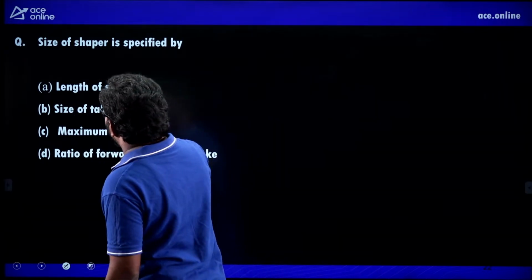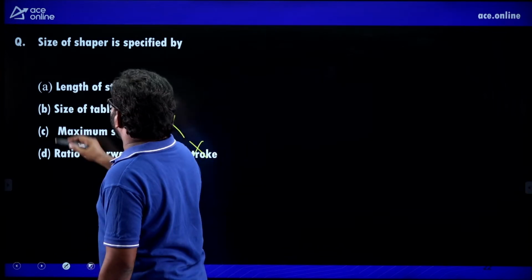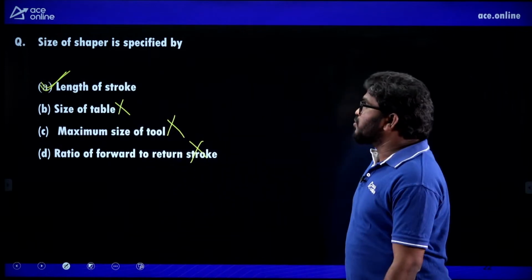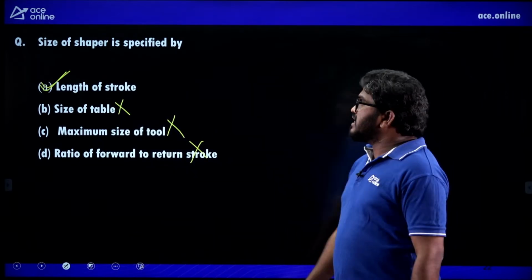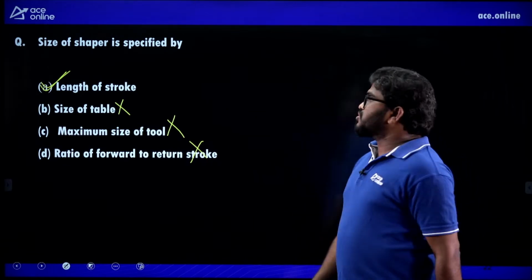So it is independent of the size of the table, maximum size of the tool, or ratio of forward to return stroke. So A is the correct answer. Length of the stroke. Size of the shaper is specified by the length of the stroke.